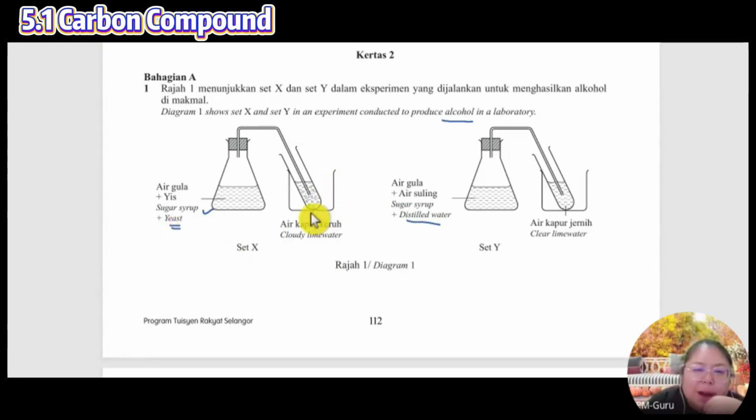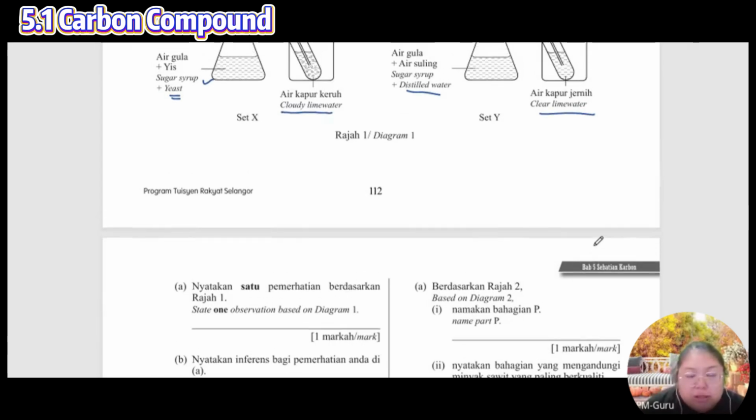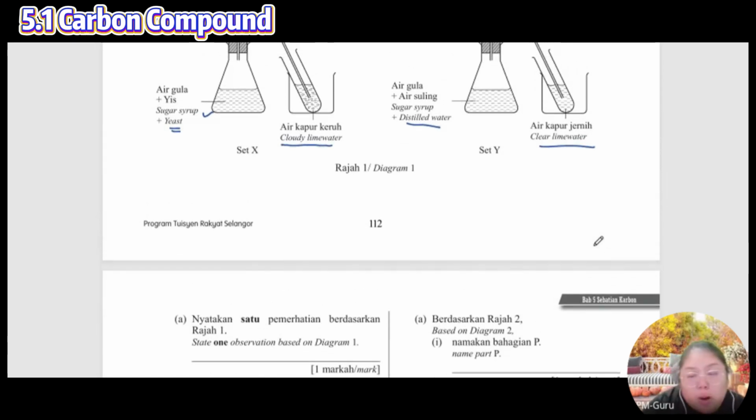Okay, you can see the bubbles come up. Cloudy lime water. This one is nothing. Clear lime water. Okay, state one observation on the diagram. 1. What do you observe? I observe. Both also need to say.